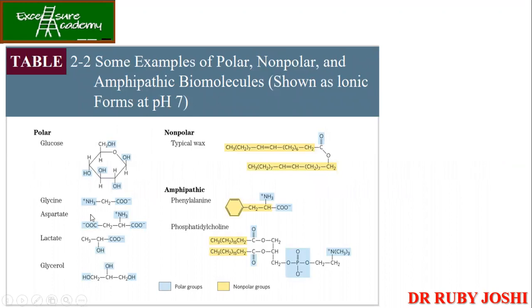As you can see, in the polar molecules, everywhere there is either a hydroxyl group, an amine group or a carboxyl group, and all these three groups can form hydrogen bonds with water molecules. Whereas the non-polar one doesn't have that. Even though it has one polar group, it is not sufficient to dissolve the entire wax in water, because the energy required to dissolve the entire molecule and the energy gained by the molecule from making hydrogen bonds is not matching.